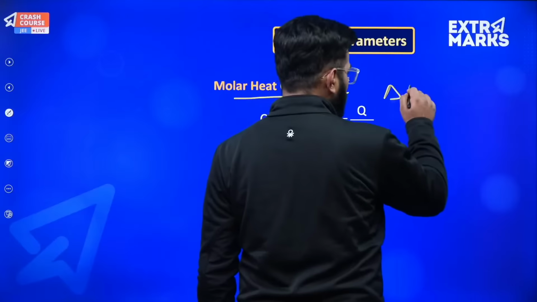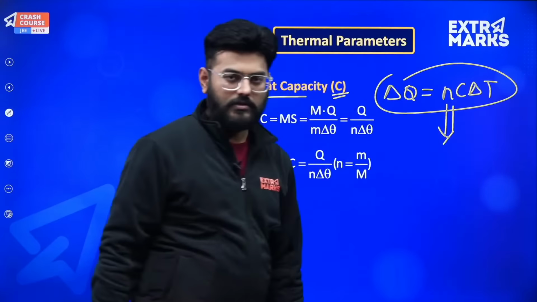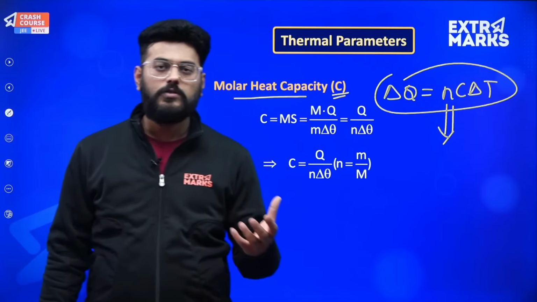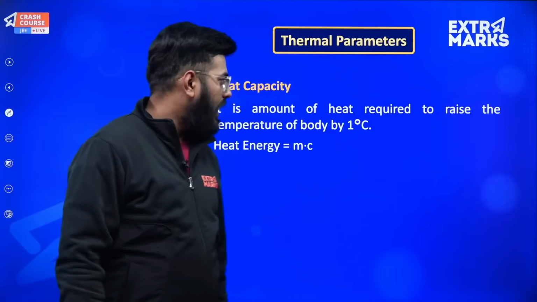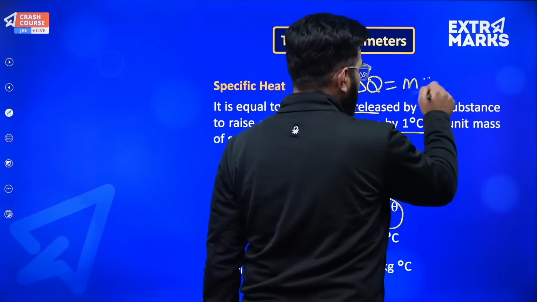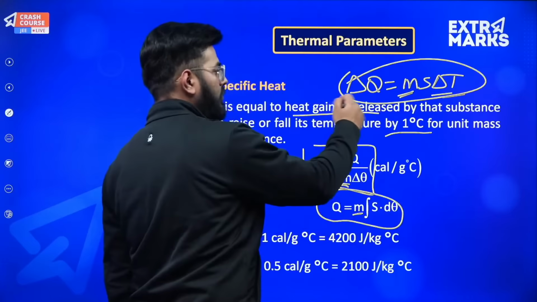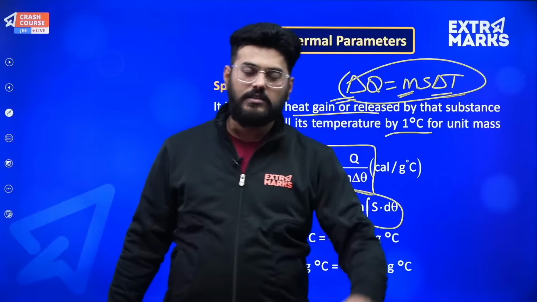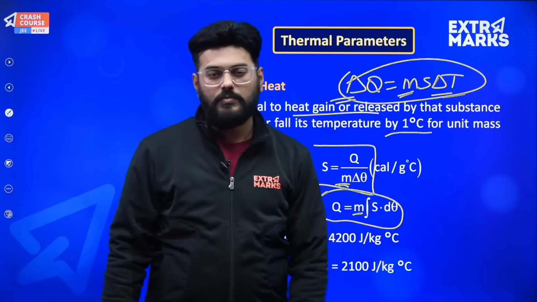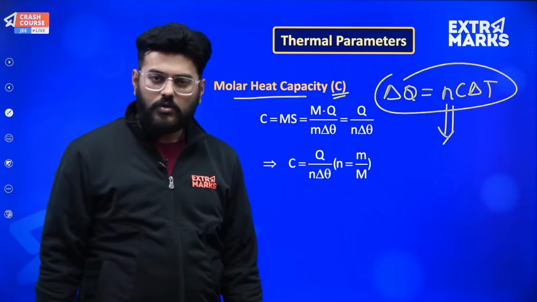So over here, delta Q will always be equal to n C delta T, and this is what we will be using in thermodynamics, stating the molar heat capacities in a process of constant volume, constant pressure, constant temperature, and so on. And for specific heat capacity, delta Q is obviously m s delta T, where m is the mass. If I change the temperature by delta T, this much energy will be required. If the temperature decreases, this much energy will be released, and if the temperature is increasing, then energy has to be given to that substance. Based on that only, the temperature variations will occur. I suppose you have all understood this.